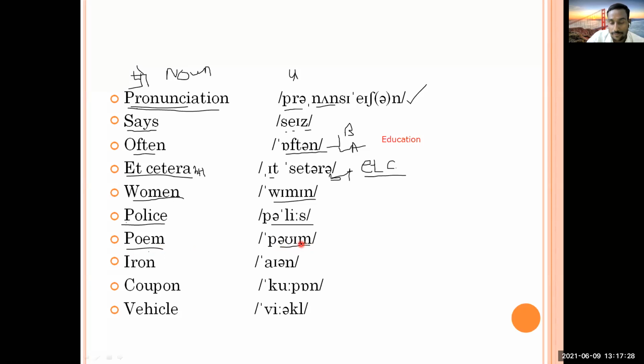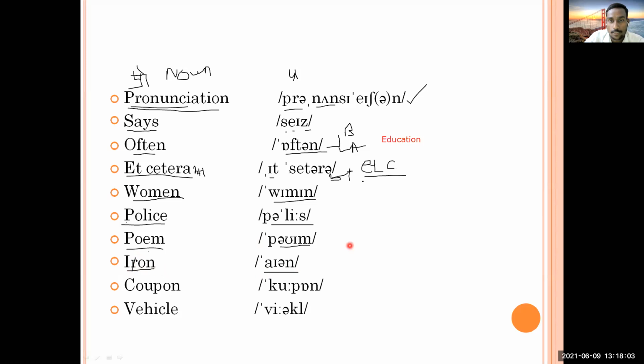Again, here you people will get differences, that some British and American variations are there. So this is British English. In British, it is called poem. Okay, poem, and that is not having much difference, but you should know. This is just for your information. Then you people tell me what is this? Iron. This is iron. We call it iron, and we do not pronounce one letter, which is silent here.